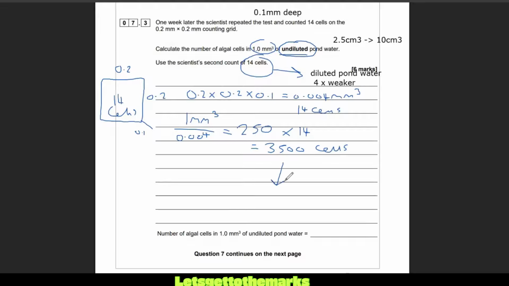Well, we need to times it by 4 because they made it 4 times weaker by diluting it. So we're going to times it by 4, and we're going to find that actually there are 14,000 cells once we make it back by timesing it by 4 in the undiluted, the pure strength pond water, 14,000 cells. And that's going to get you 6 marks. That was actually a really hard question. Difficult maths to do there. Right, let's zing on.